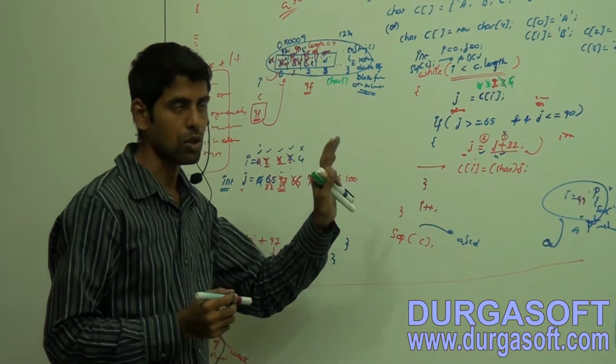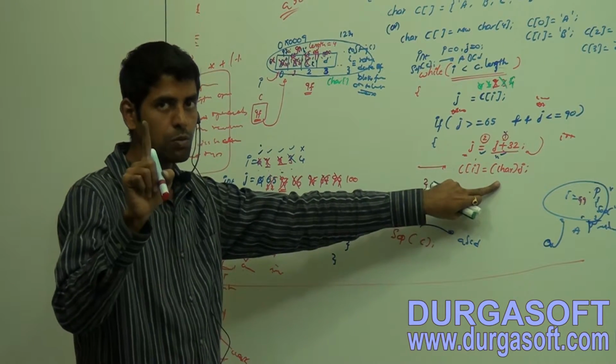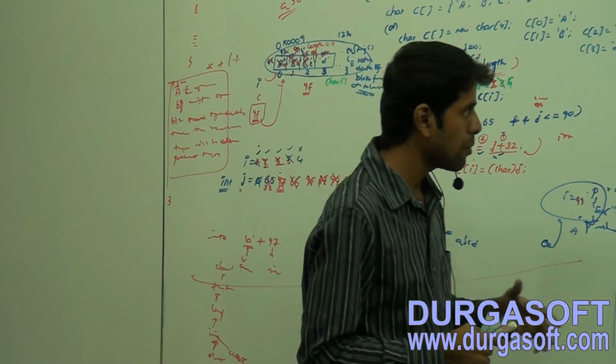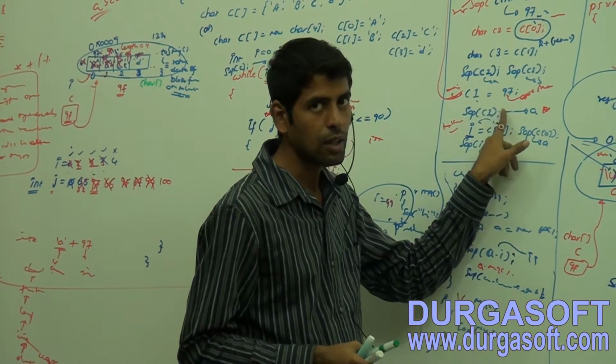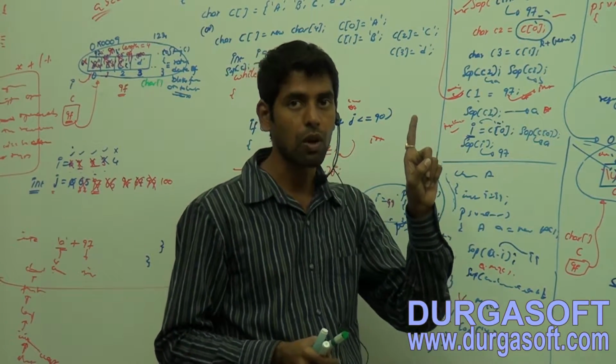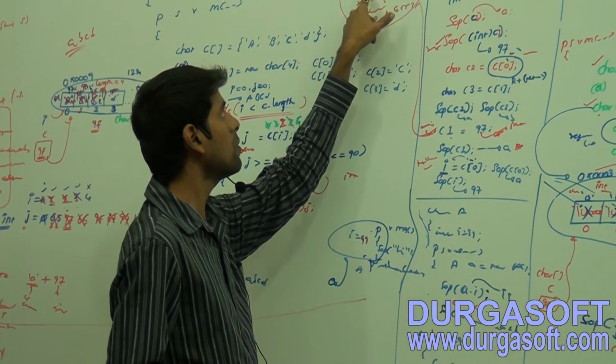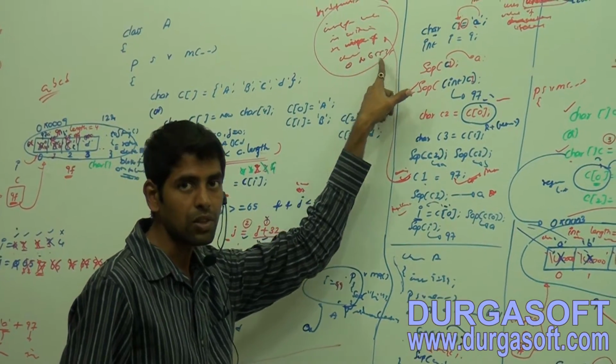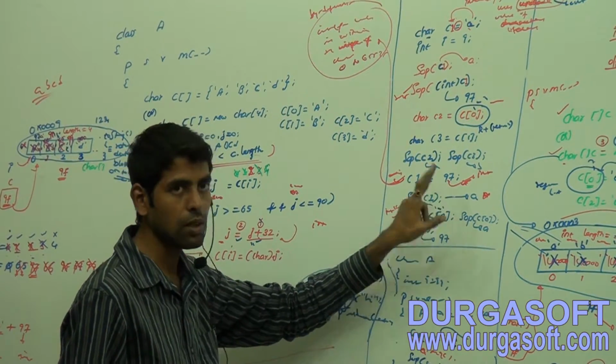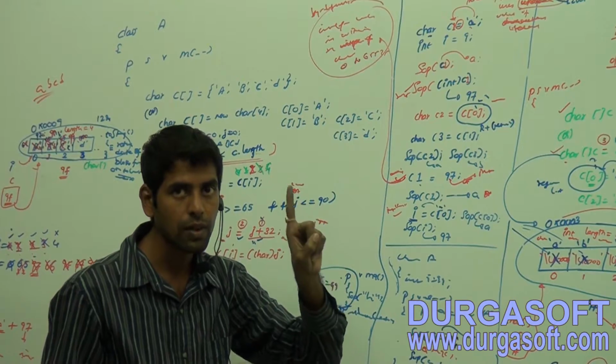Now observe. One small thing you have to notice here: I am not performing any arithmetic operations by using operators. By default it is int, which means the JVM will check whether this value is within the range of char.